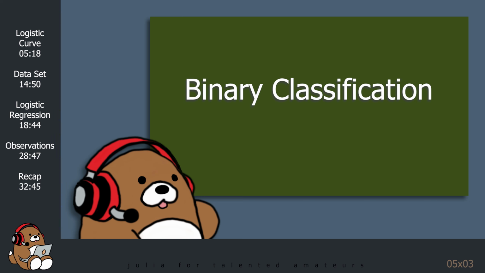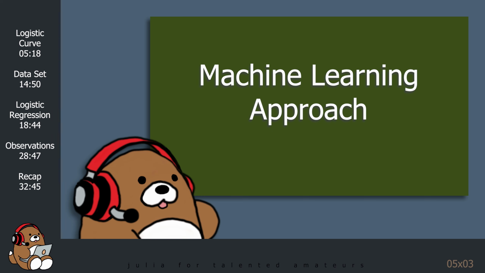With linear regression, we learned that there's a non-machine learning approach as well as a machine learning approach. But with classification, there really isn't a non-machine learning approach, so machine learning is the way to go. As a result, many real-world applications of machine learning involve some type of classification algorithm.